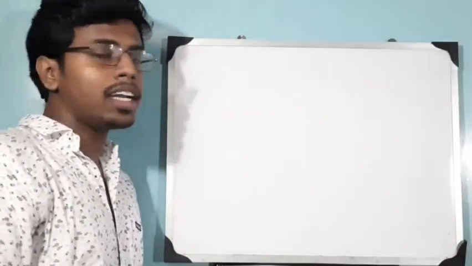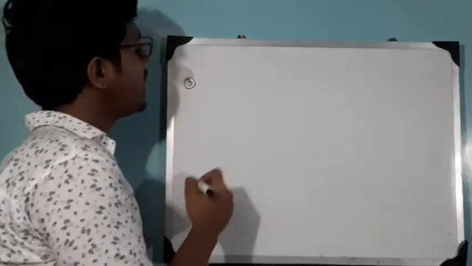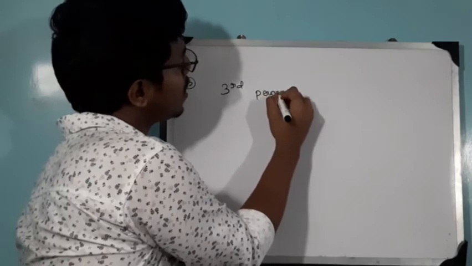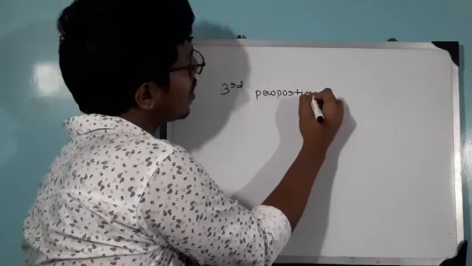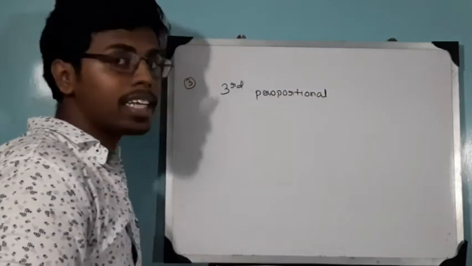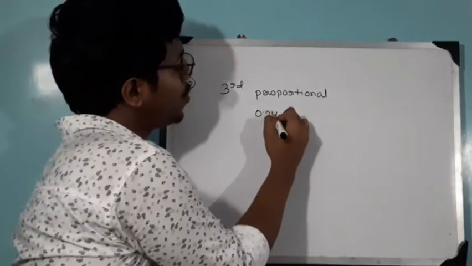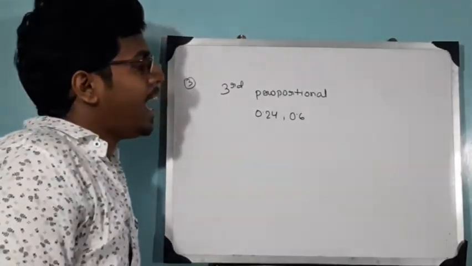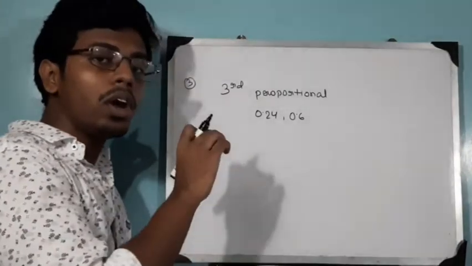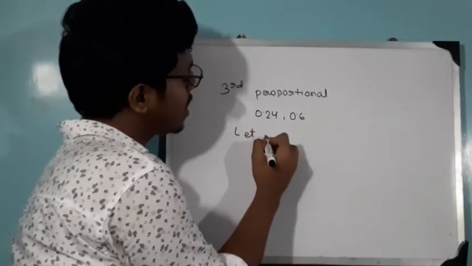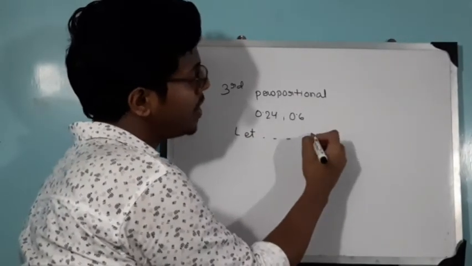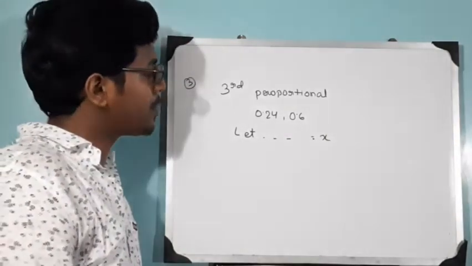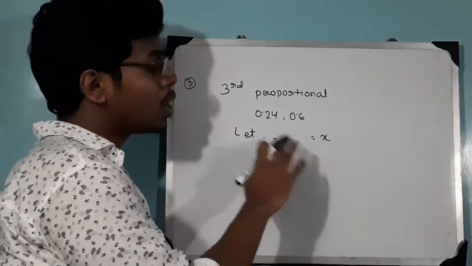Okay. The third category will be find the third proportional. The question will be like this: 0.24, 0.6. You have to find the third proportional. As I have told you, in this type of question you will always write let the third proportional be x. I am not writing it. You will write in your answer sheet. Let the third proportional be x.